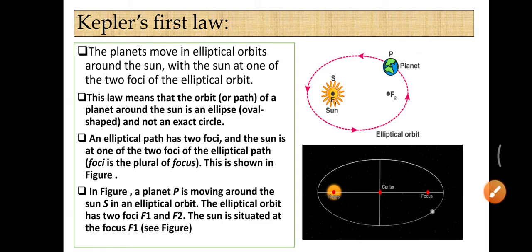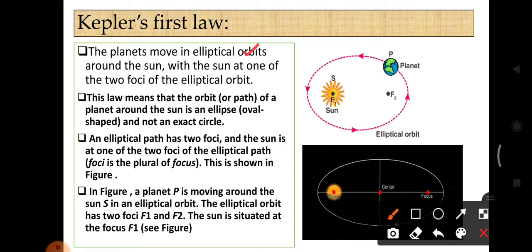So the planets move in elliptical orbit, not circular orbit, around the sun, with the sun at one of the two foci of the elliptical orbit. The sun is placed at one focus. This law means that the orbit of a planet around the sun is an ellipse, that means an oval shape, not an exact circle. An elliptical path has two foci and the sun is at one of the two foci, and this is shown in the figure.